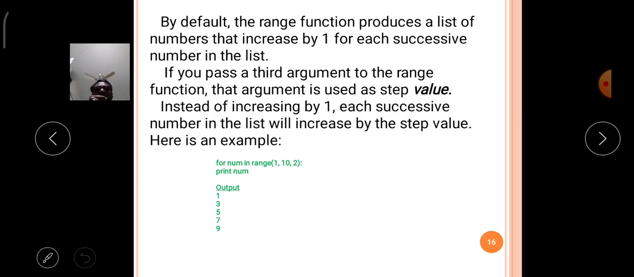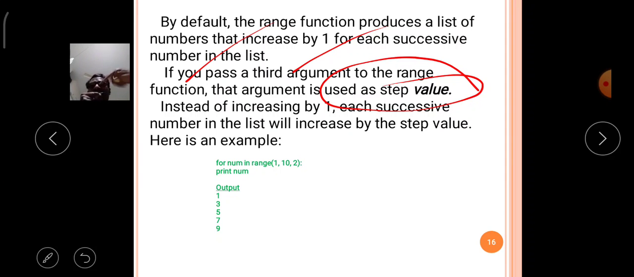If you pass a third argument to the range function, that argument is used as the step value. By default, the step value is taken as 1. So if you use a value as the step value in the range function, that is the third argument, then instead of increasing by 1, each successive number in the list will increase by the step value.